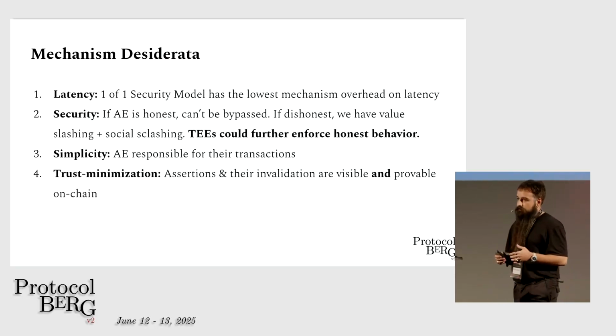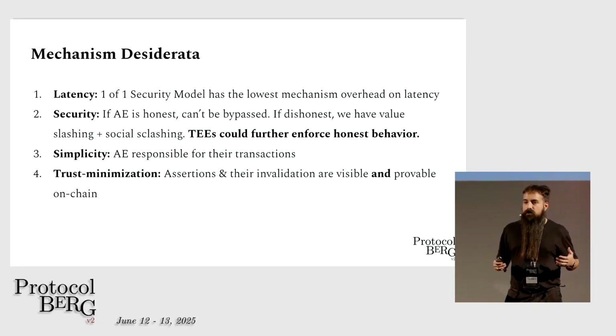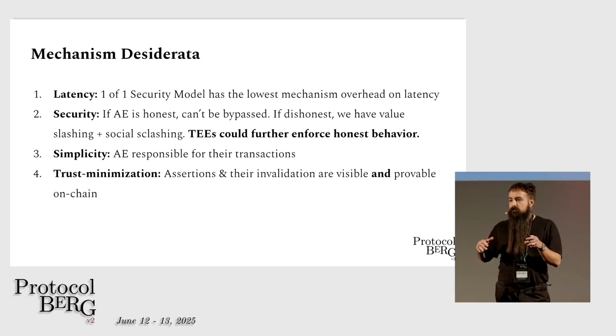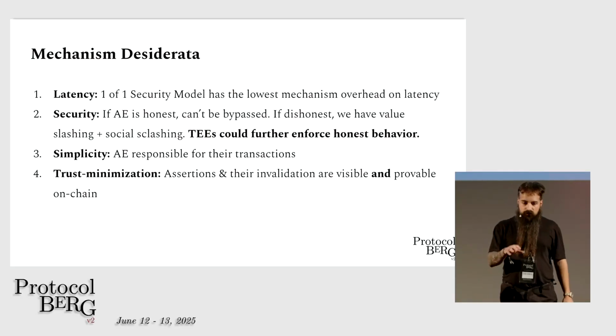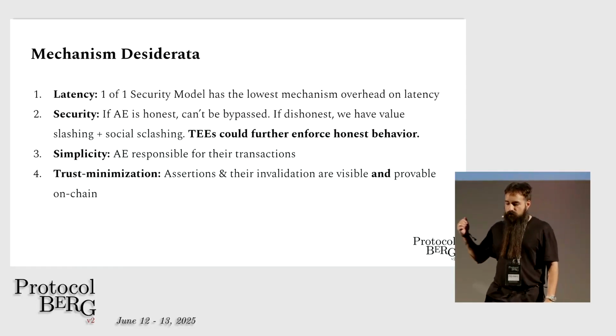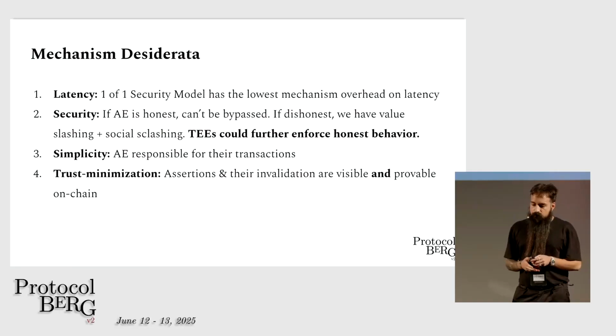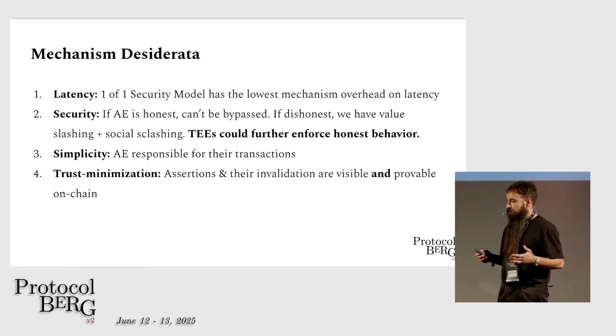So for latency, we adopted a one-of-one security model, right? Every node, every assertion enforcer, is responsible for their own transactions. They don't need another consensus on whether a transaction is bad or good. Every node is responsible for the transactions they add to the network. For security, it's very simple. If the assertion enforcer is honest, it can't be bypassed, right?